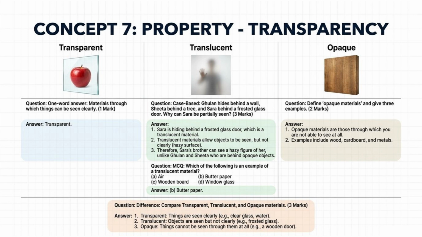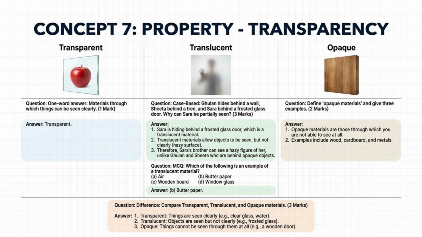3 marks. Answer. Sarah is hiding behind a frosted glass door, which is a translucent material. Translucent materials allow objects to be seen, but not clearly. Hazy surface. Therefore, Sarah's brother can see a hazy figure of her, unlike Gulan and Sheeta who are behind opaque objects. Question. Define opaque materials and give 3 examples. 2 marks. Answer. Opaque materials are those through which you are not able to see at all. Examples include wood, cardboard, and metals.